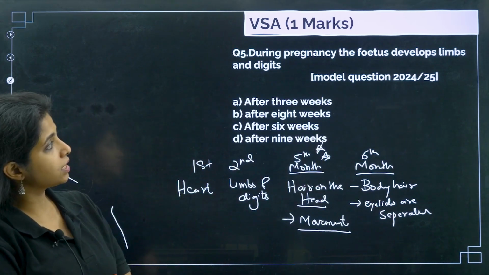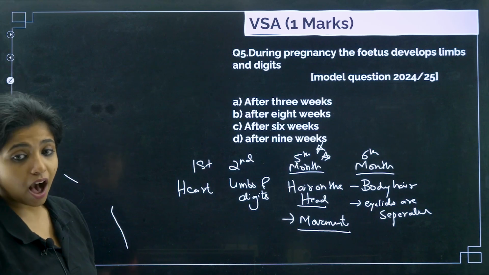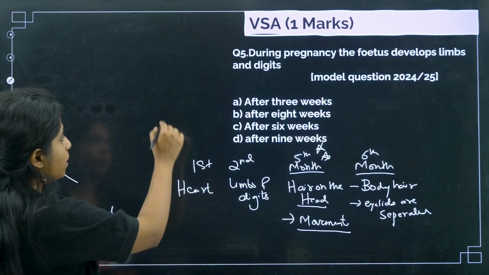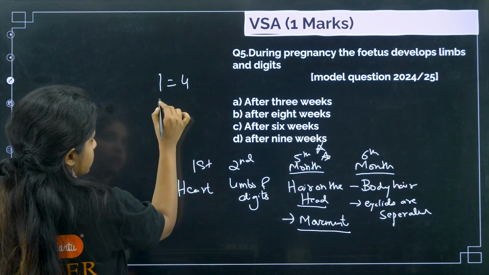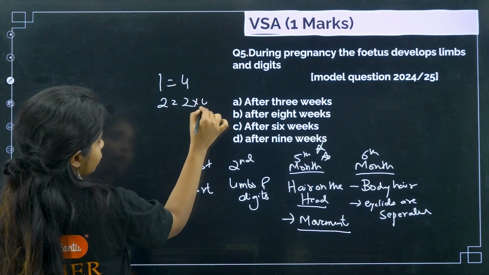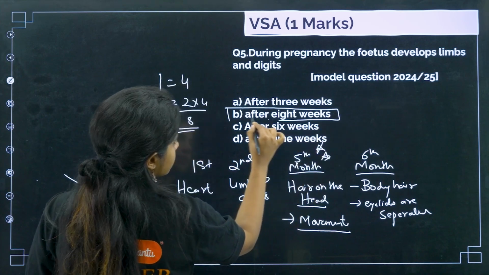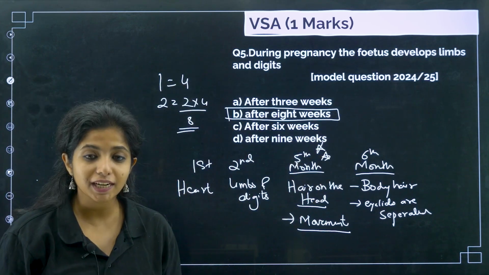During pregnancy, the fetus develops limbs and digits after 2 months. Okay, after 2 months. So 2 months, 1 month has 4 weeks. 2 months has 2 into 4, that means 8 weeks. So can I write after 8 weeks? So do not make a mistake over here in calculation.